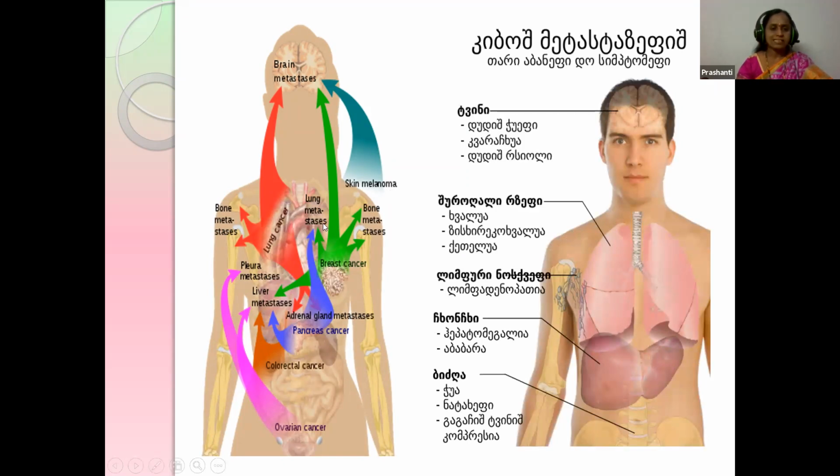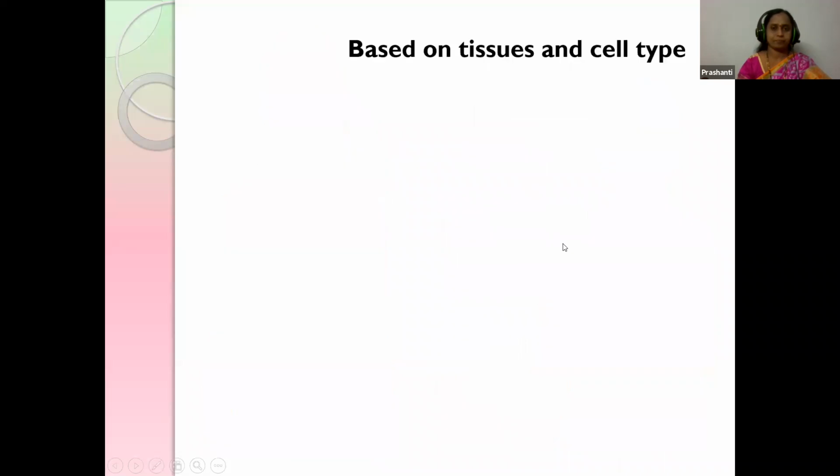From the primary site of origin, spreading to all other places is called metastasis. Once again I repeat, students, spreading of the cancerous cells, whether to the brain, lungs or kidneys, from their primary origin to the other areas is called metastasis.